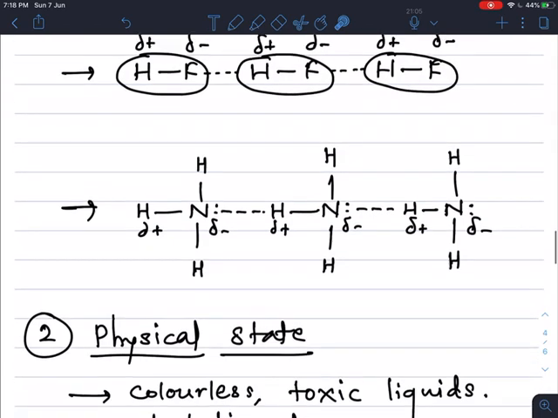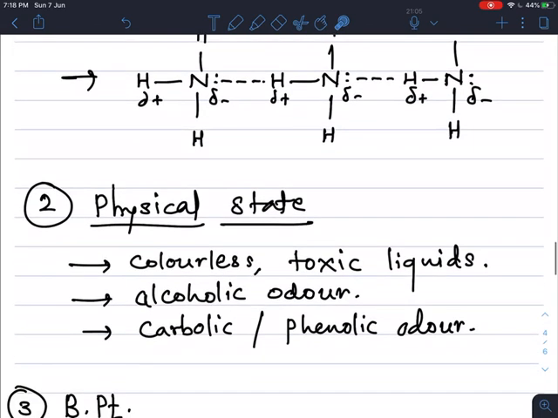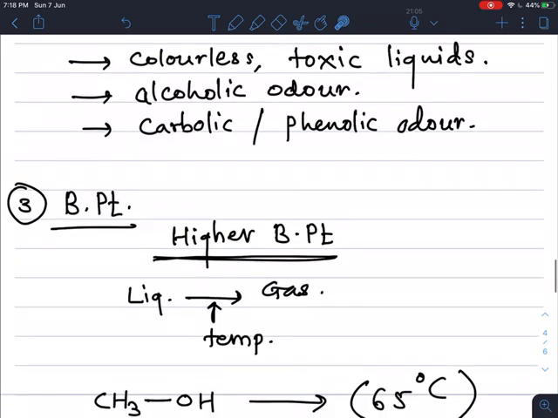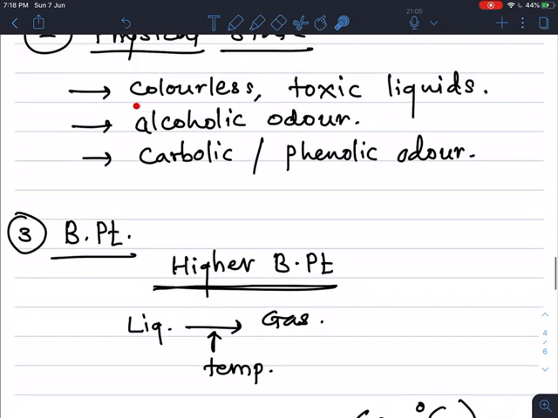Now, the second physical property is the physical state. All alcohols are colorless and toxic liquids. The lower members of these alcohols are toxic liquids. Take the example of methyl alcohol and ethyl alcohol. Methyl alcohol is highly poisonous, and even a very low concentration of methyl alcohol causes blindness as well as death.